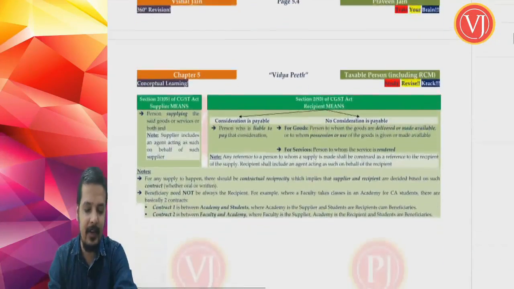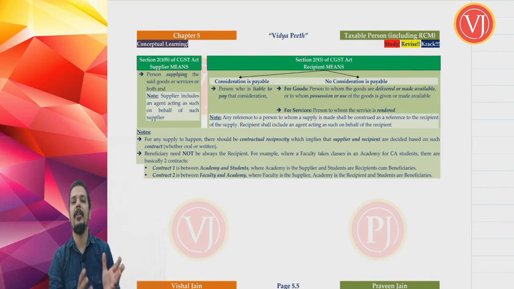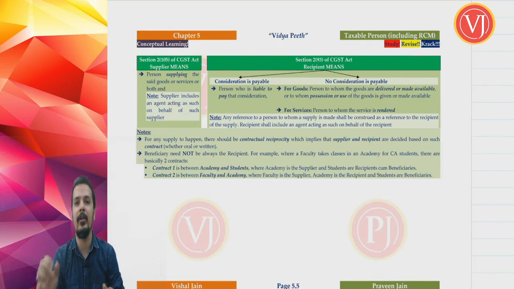Now, friends, we are seeing the definition of supplier and recipient. Now, why is it important? You have to understand that we are talking about which chapter? Person. So, you should know the person's definition, and only a taxable person is liable to pay GST to the government. So, we have also discussed the taxable person definition. Now, normally when you talk about forward charge mechanism, who is liable to pay GST? In forward charge mechanism, the supplier is liable to pay GST to the government, and in reverse charge mechanism, the recipient is liable to pay GST to the government.